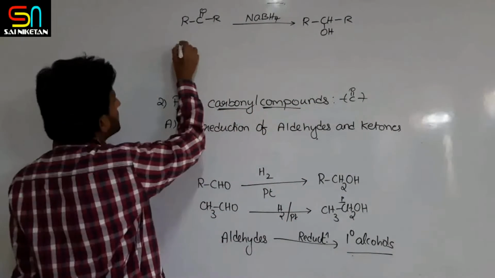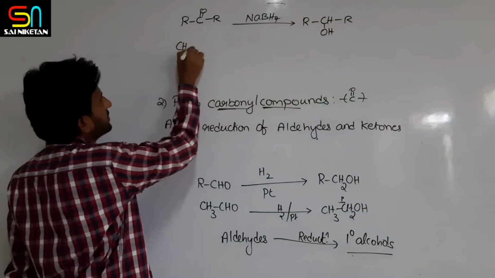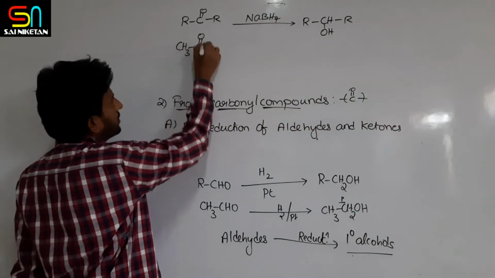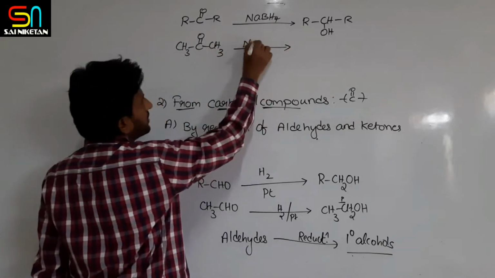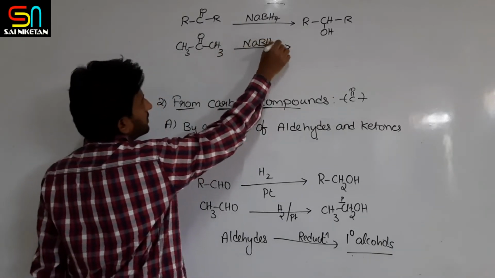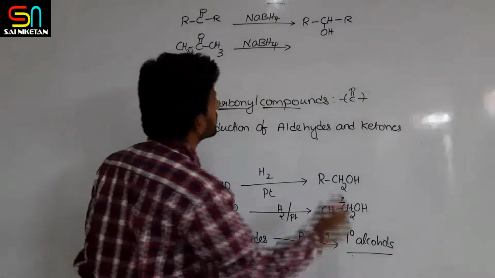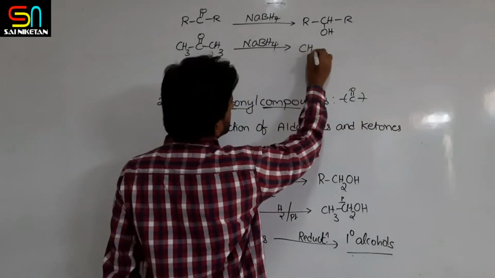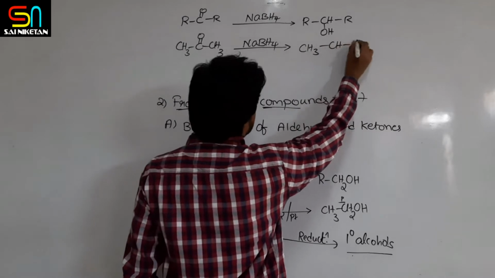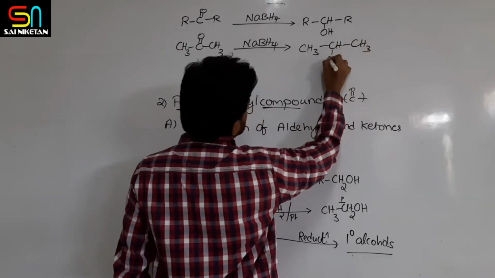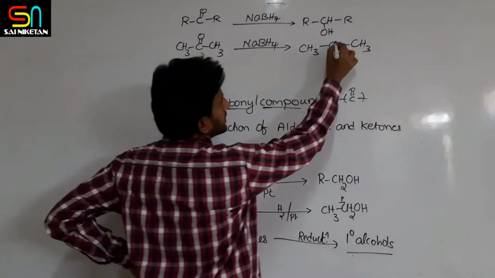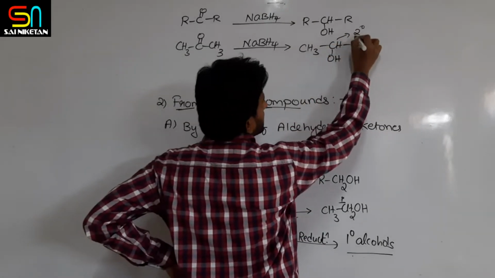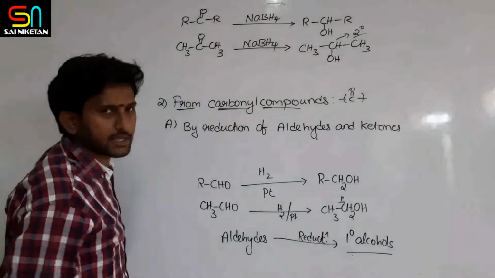Like that, if I take the simplest ketone example, acetone or propanone, on reduction with sodium borohydride it produces 2-propanol. Now 2-propanol, this carbon if you look at, is a secondary carbon.